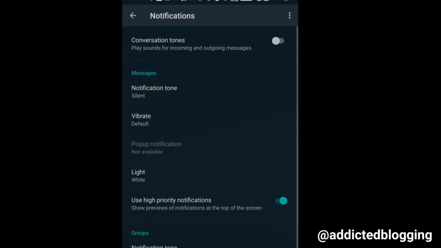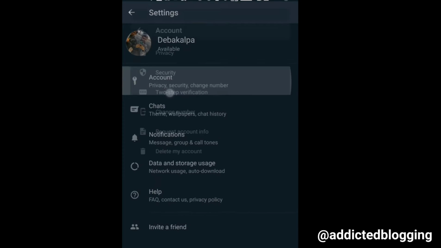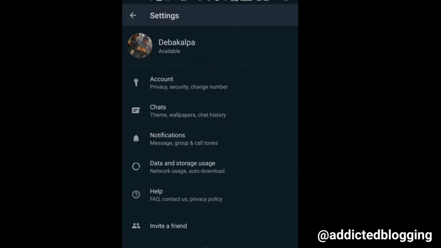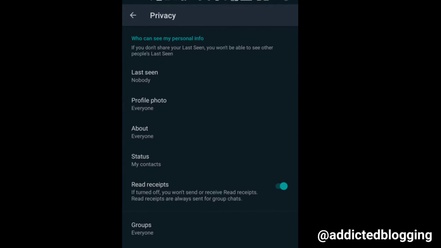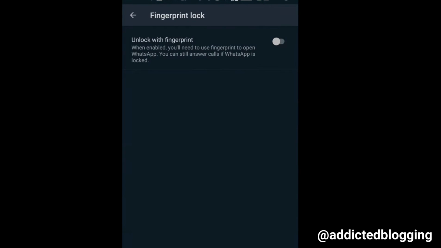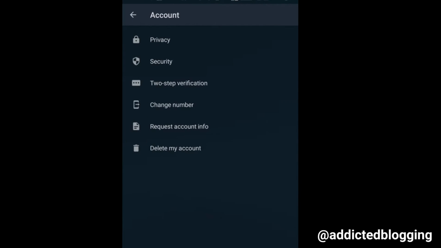WhatsApp has introduced one new feature, that is the fingerprint lock. Many people already know. Previously people used to install third party applications, but nowadays it's in WhatsApp. All you need to do is go to account, privacy, and here you can enable the fingerprint lock. So every time you log into WhatsApp, you need to give your fingerprint, and it's a lot more secure.